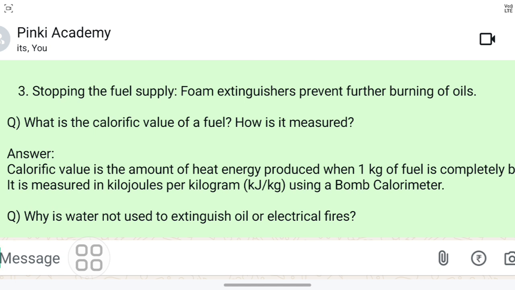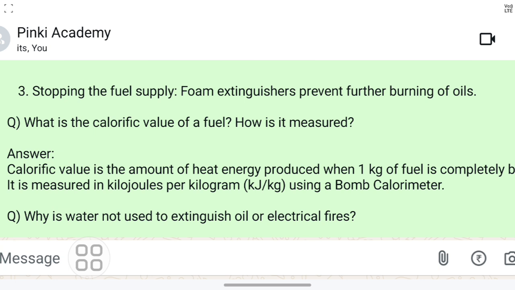Okay, these questions are also very important, so you have to write down in your own way when we use foam, when we use CO2, and when we use water. All these 3 points you have to remember. From these points many questions have come in different exams, even in NVS lab attendant. You have seen that in EMRS and NVS, the same question was related to that topic only. So this topic is very important.